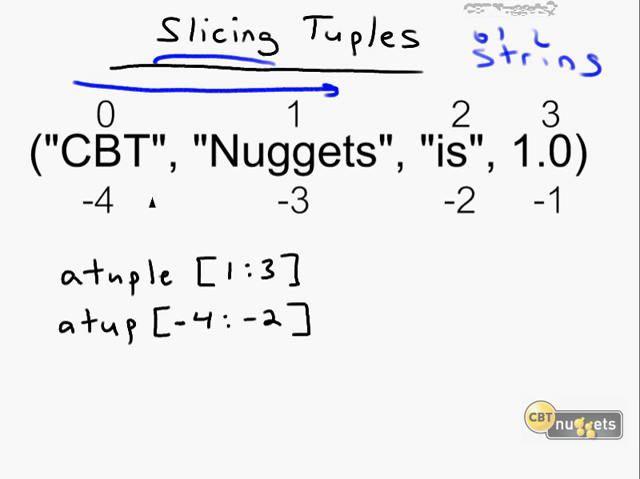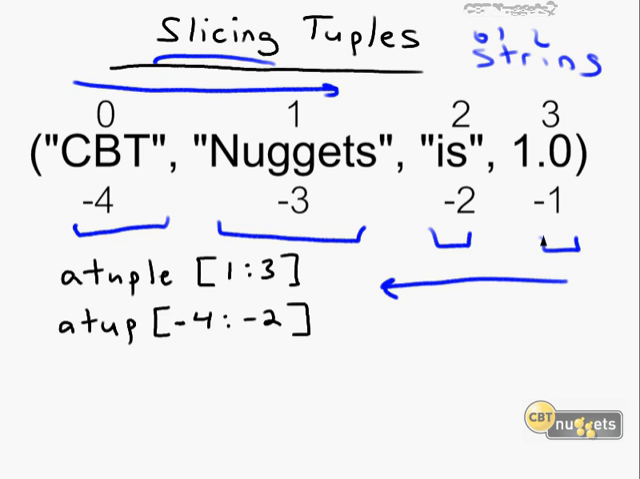In tuples and lists, each object in that tuple or list is indexed, you see? So in this example, we have CBT, nuggets is obviously string data type, and then 1.0, which is a float. We can use our slicing syntax to bring out one or more of these elements, starting with 0 if we're moving from left to right, and then if we're moving in the reverse direction, the rightmost element is at the -1 position and then goes out.